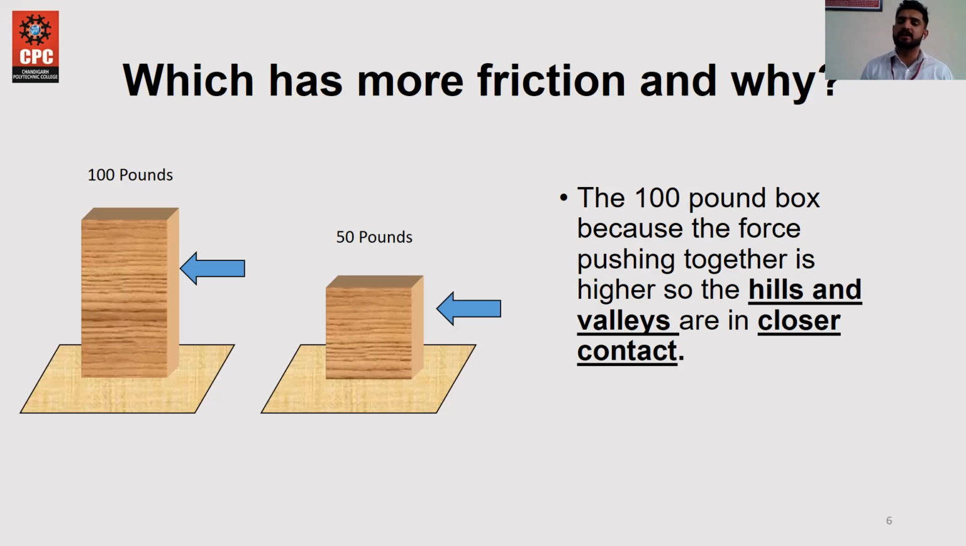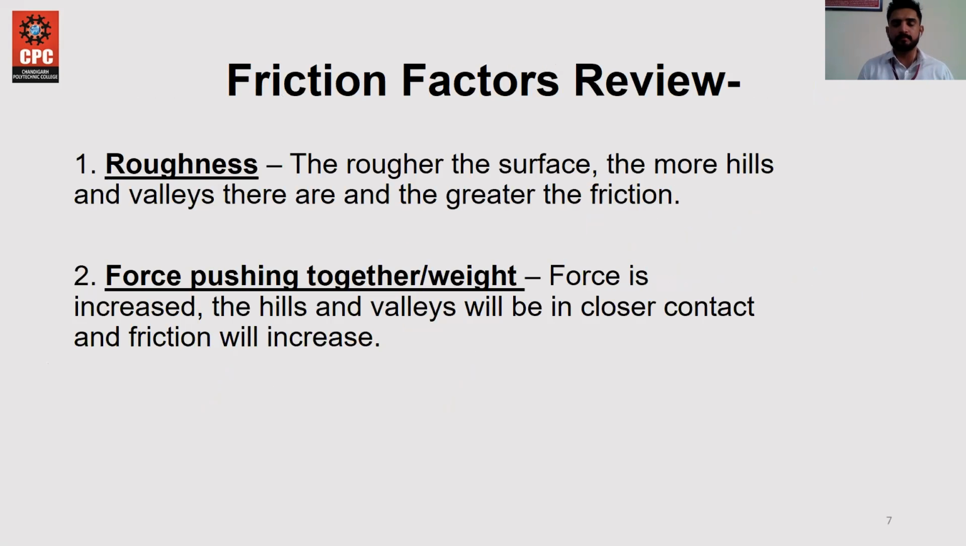So the question was which box has more friction. The answer is that only the 100 pound box has more friction, just because of the close contact of the irregularities of both surfaces. So this is the whole concept. The next is the friction factor review.